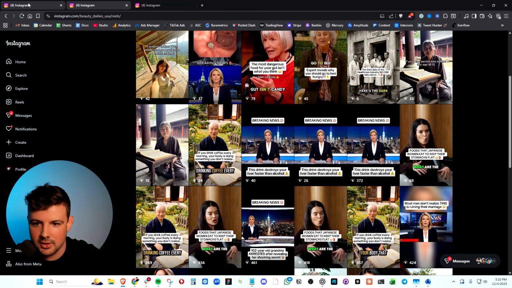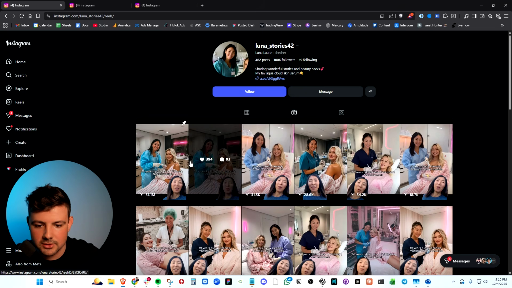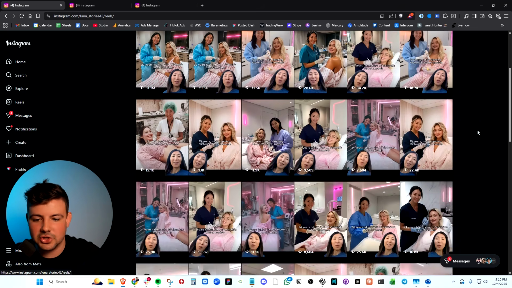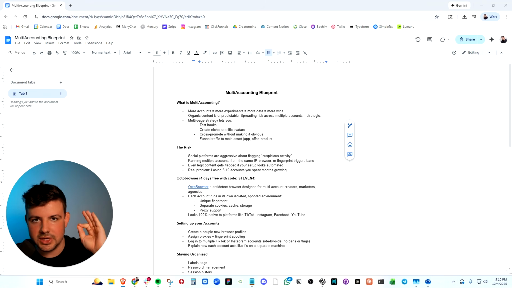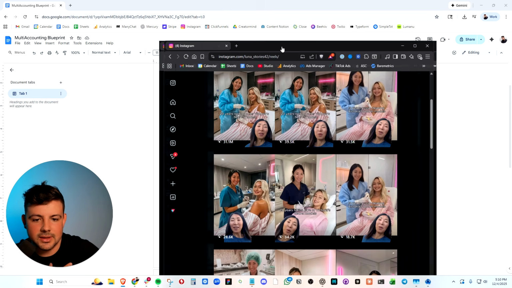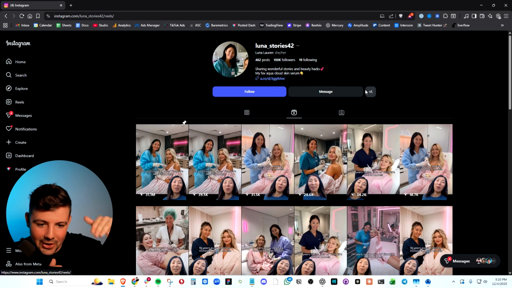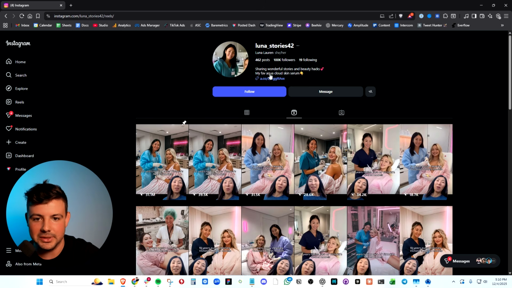This one's not hitting as hard, but that is why multi-accounting is the strategy, because you can spread across different accounts and you can test out different angles. So imagine if you had an account running like this, strictly AI content to promote your product. That is what we're trying to achieve in today's video. And look, when it comes down to it, Instagram doesn't like accounts like this. So you have to strategically get under the algorithm and avoid getting shadow banned or completely removed.